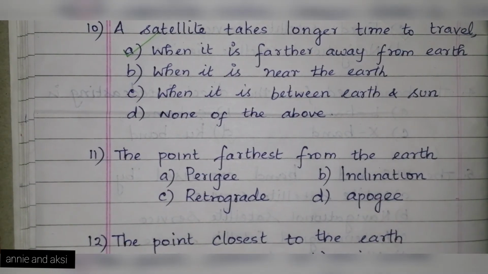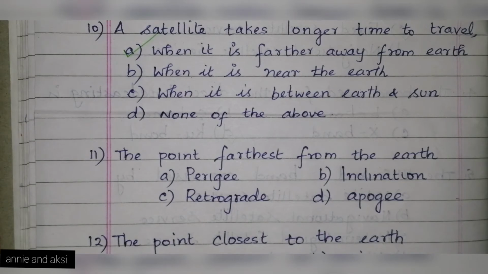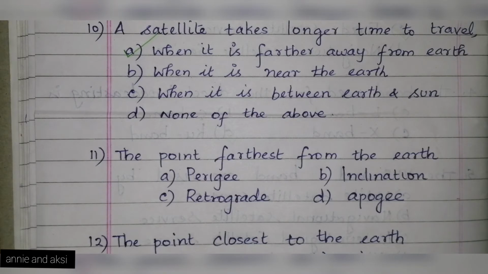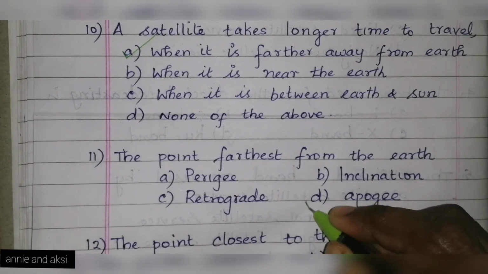Next question is the point farthest from the earth. The options are A. perigee, B. inclination, C. retrograde, option D. apogee, and the answer is option D. apogee.